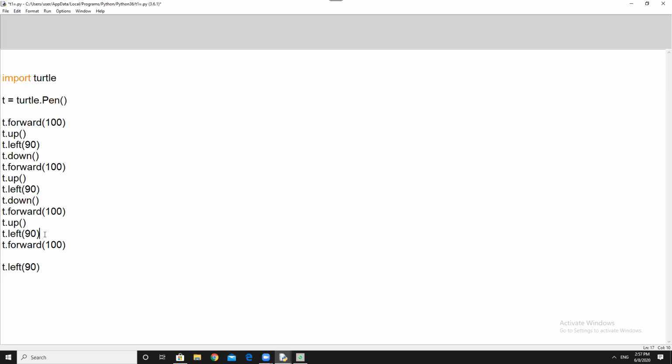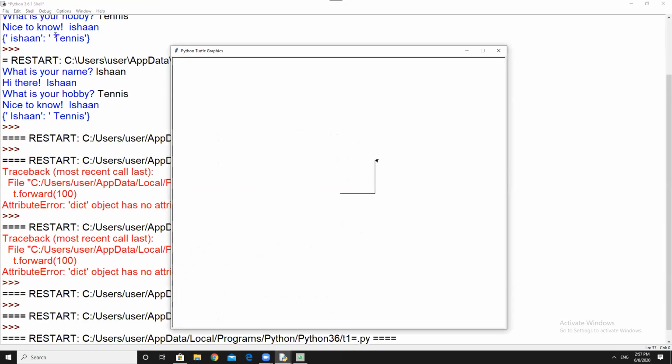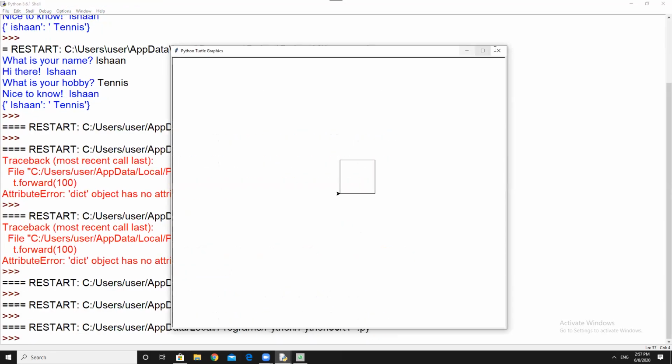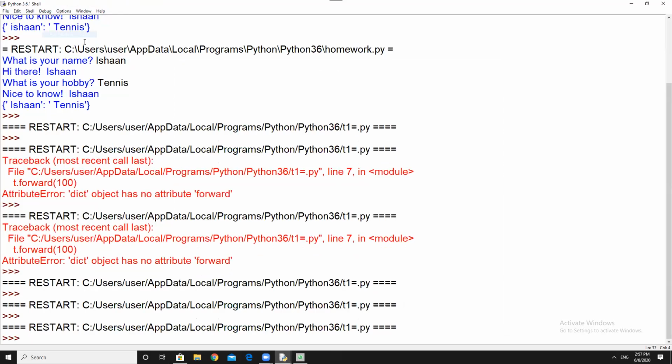This should be the code. T dot forward, T dot up. Nope, still doesn't work. Fine. So, I know you will be able to do it.